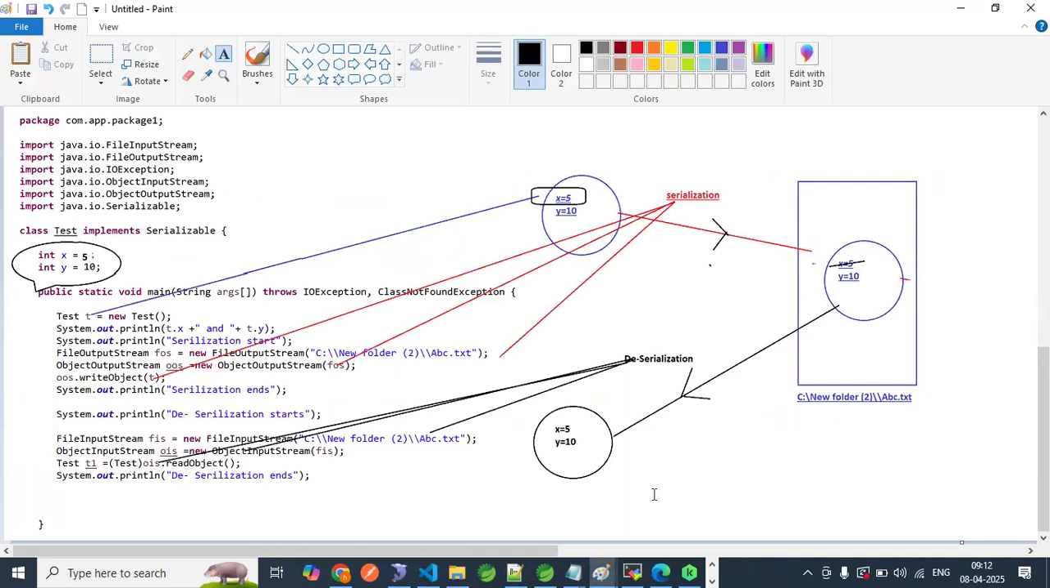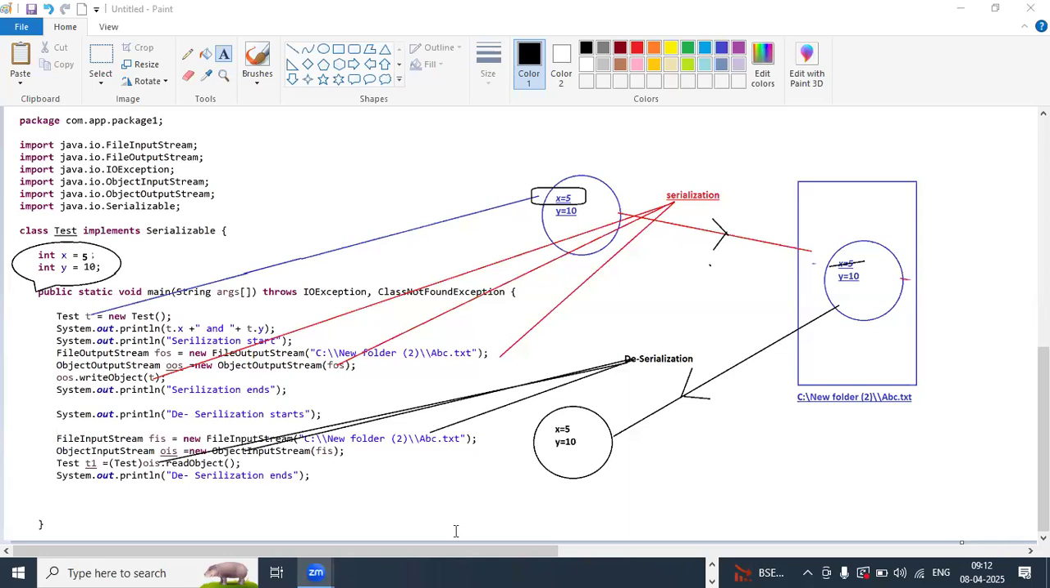think in this way, x is your password, y is your username. Do you think that you should share your password with anyone? In that case, your password variable should be transient. I don't want to serialize this, right? X is your password. I don't want to serialize that. Consider that situation.